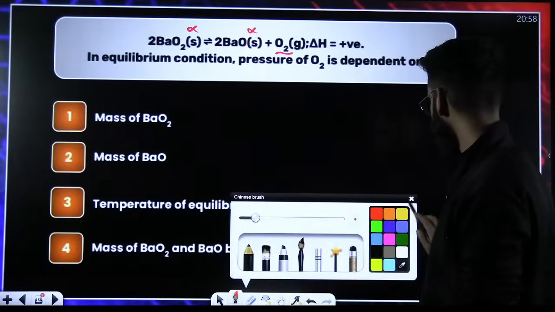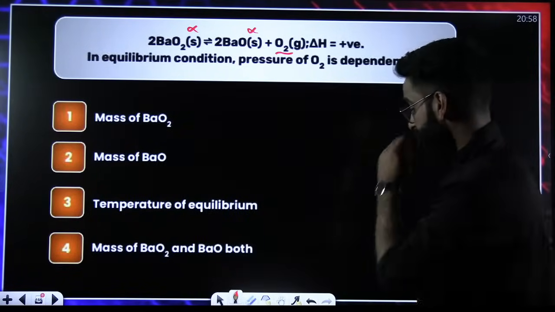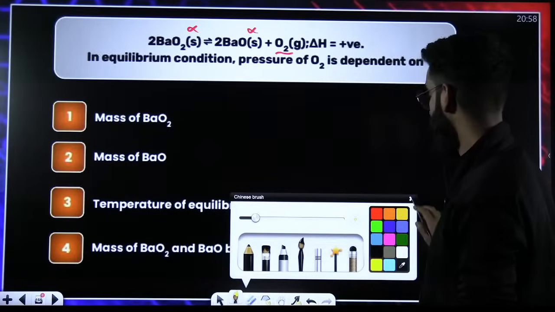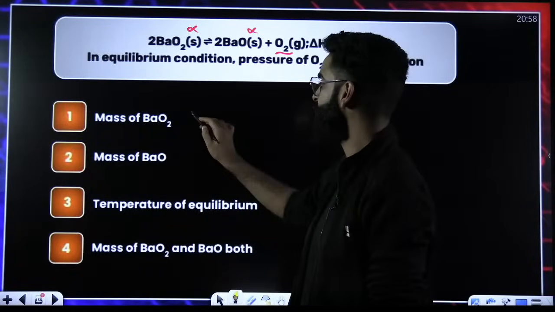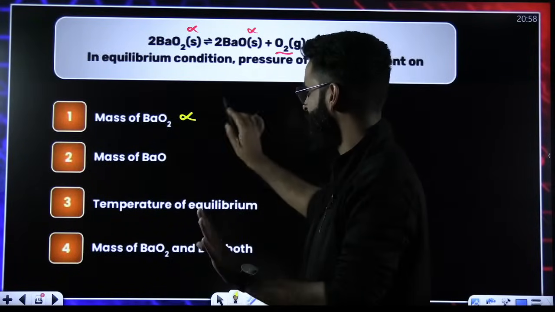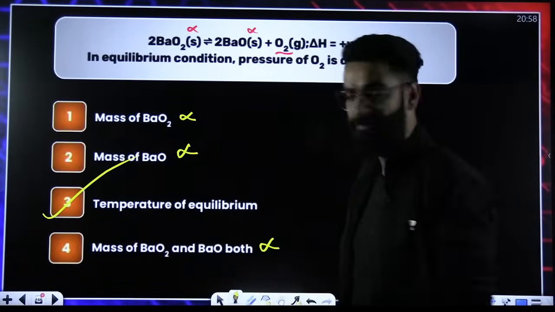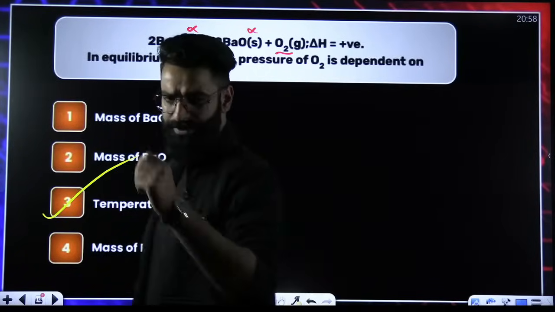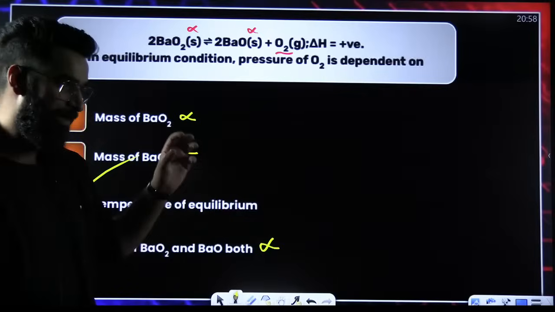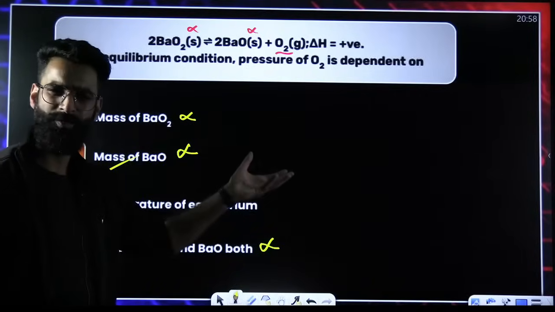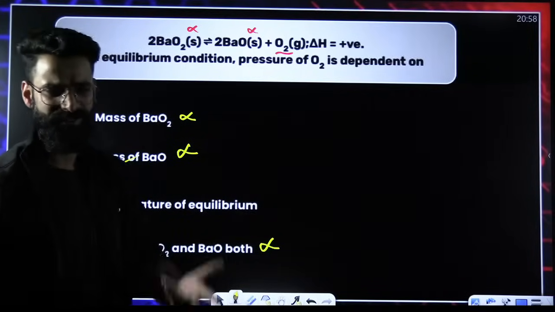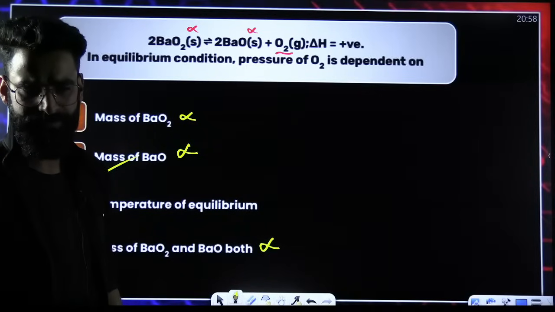Now, in equilibrium condition, what is the pressure dependent on? Is it dependent on the mass of BaO2? No, its active mass is unity. It has got nothing to do with the solid. So it's going to be temperature. By changing the temperature, the amount of O2 will change, and when the amount of O2 changes, the pressure of O2 automatically changes.